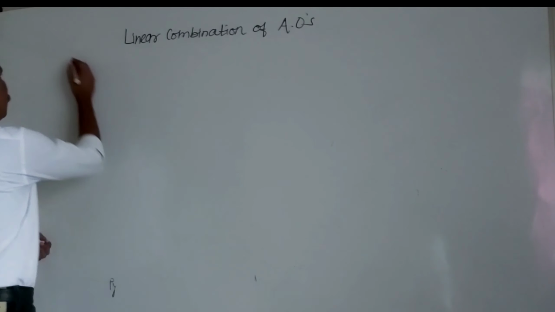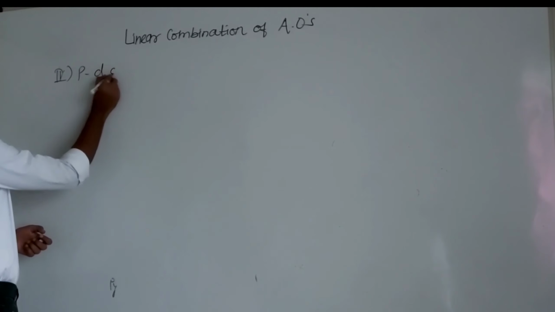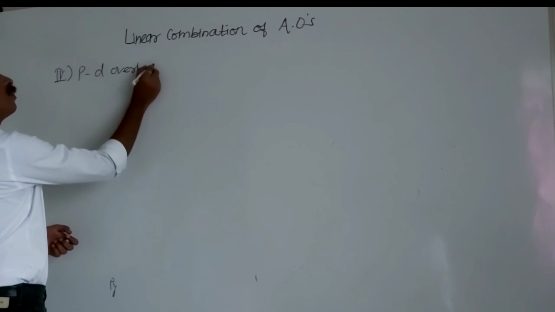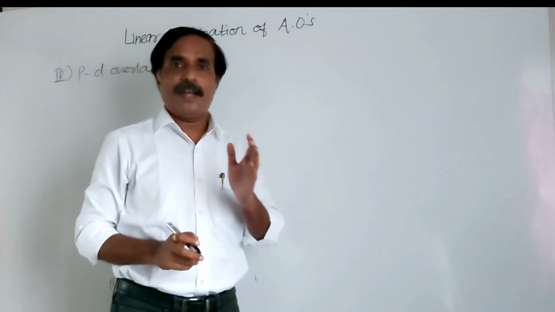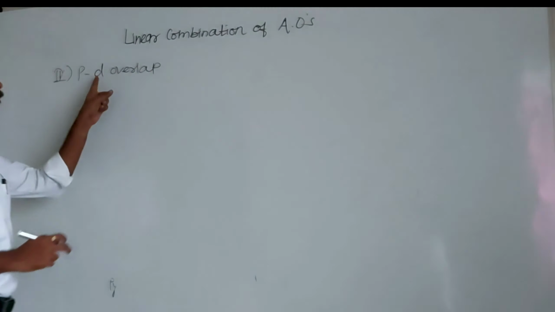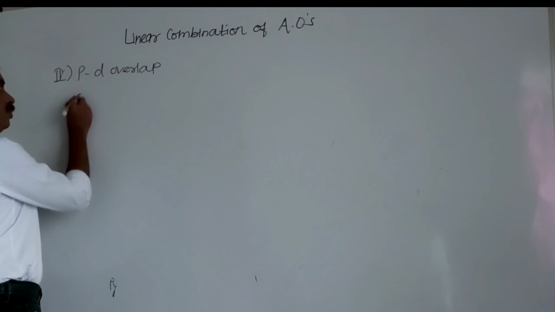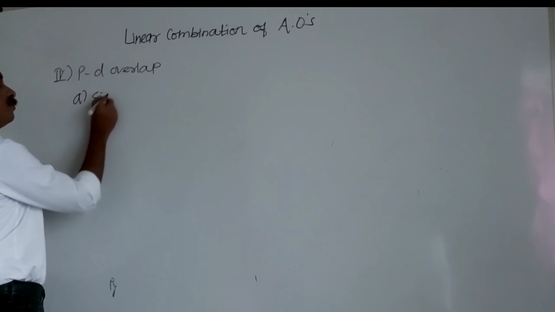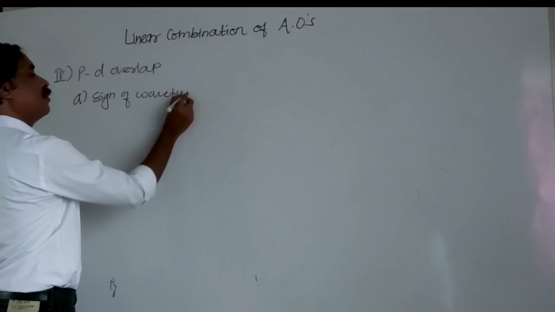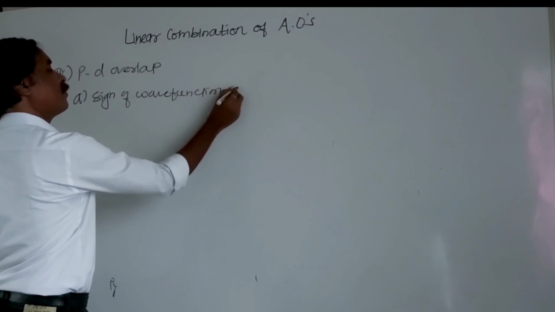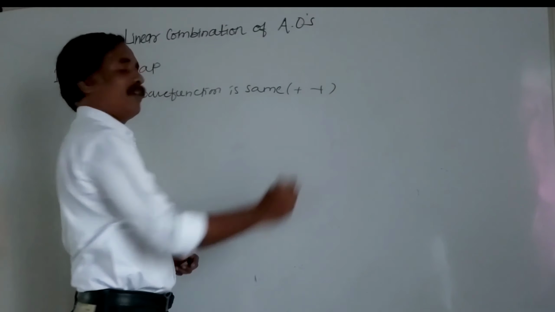That is, the wave function of the p atomic orbital of one atom and the wave function of the d atomic orbital of another atom. Again, first is the sign of the wave function. When the sign of the wave function is the same, we can say positive overlap.